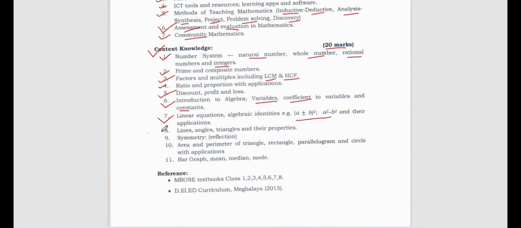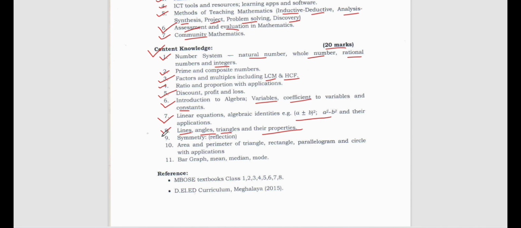Then here comes a part of geometry. What is a line? What are different types of angles, like right angle, obtuse angle? Then triangles, you have to know the different types of triangles, like right angle triangle. Then their properties also you should know. You will find these in class 9 also, class 9, class 10. But it is better if you start from the beginning, that is from primary or elementary textbooks.